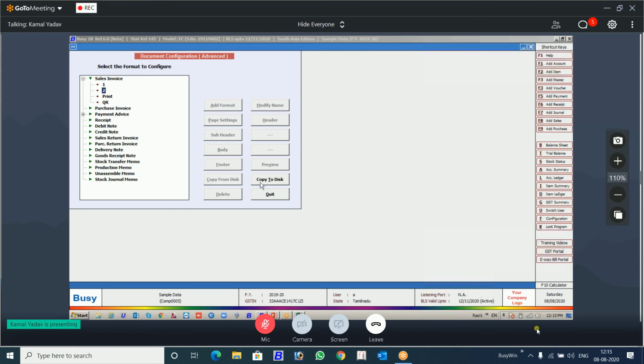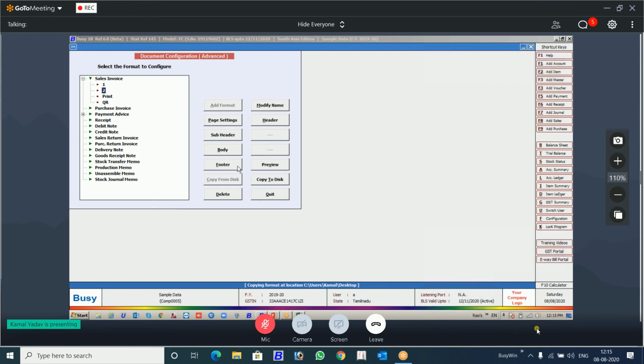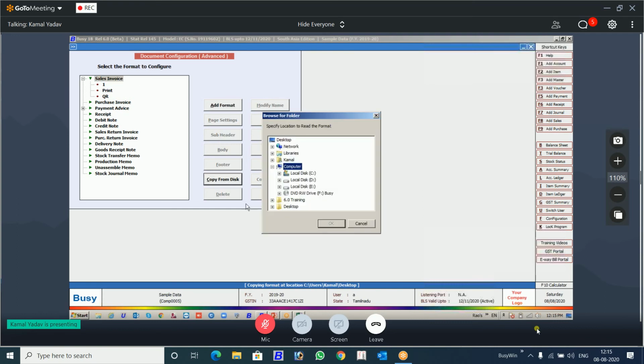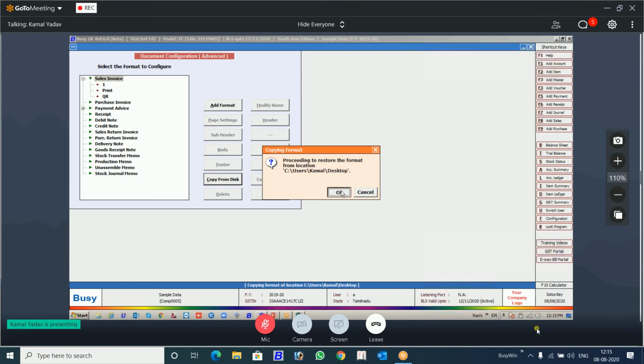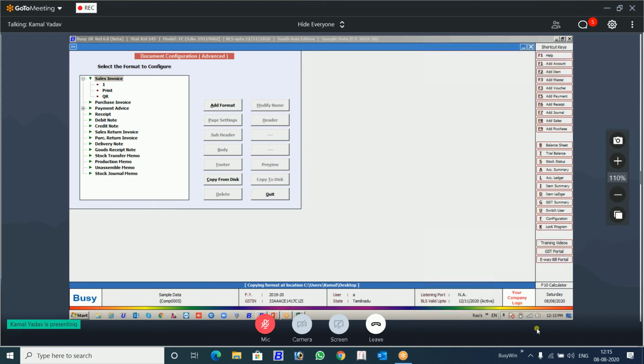Suppose you want to copy. When I give password, everything is highlighted. I have copied that format. Now I want to take that format. Again, it is asking me, give me the password. This format is password protected. You cannot restore it without giving the password. So nobody can use it. Nobody can change it until they know the password.